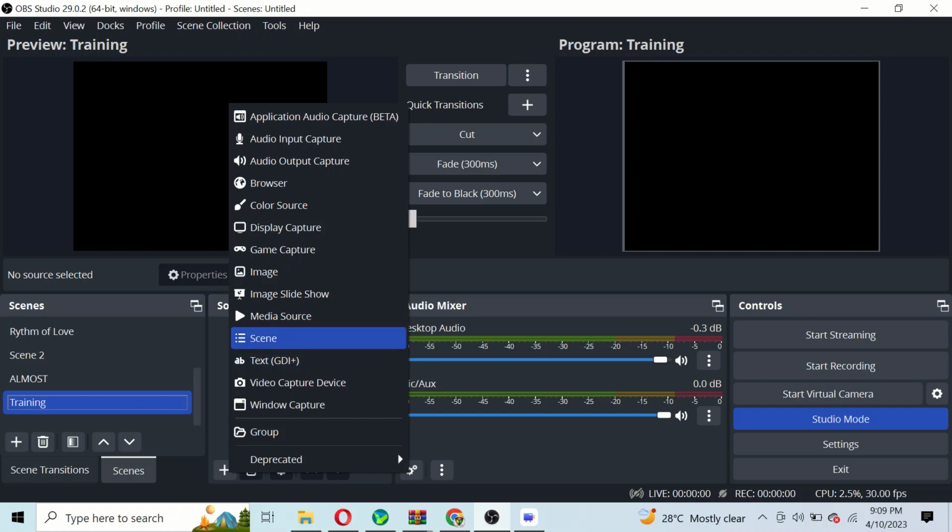You have the scene again, and you have the text. Text is when you're having your lower third and you want to type the preacher's name, the title of the topic. That is where we deal with the text. The next one is the video capture device. If you want to bring in video from your camera, you use this video capture. But if you want to bring a video that is already recorded, like in MP4 format, you use the media source. Please note the two differences.